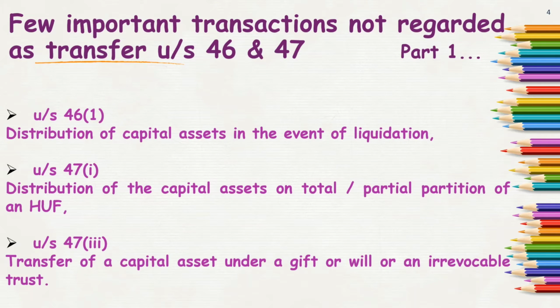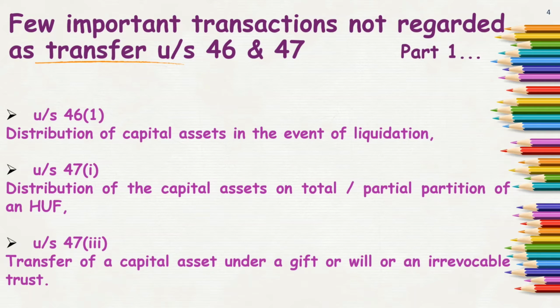Next item is transfer of capital asset under a gift or a will or an irrevocable trust. When I am giving any such capital asset as a gift or will or an irrevocable trust, it will never be termed as a transfer. I cannot call it a transfer, because when I give a gift I don't take it back. When it is as per the will, it can never be taken back. And the same thing applies to the irrevocable trust. Irrevocable itself means that I cannot revoke it back.